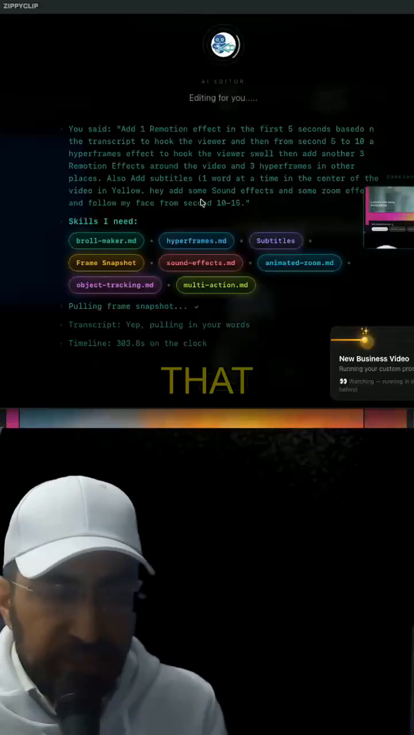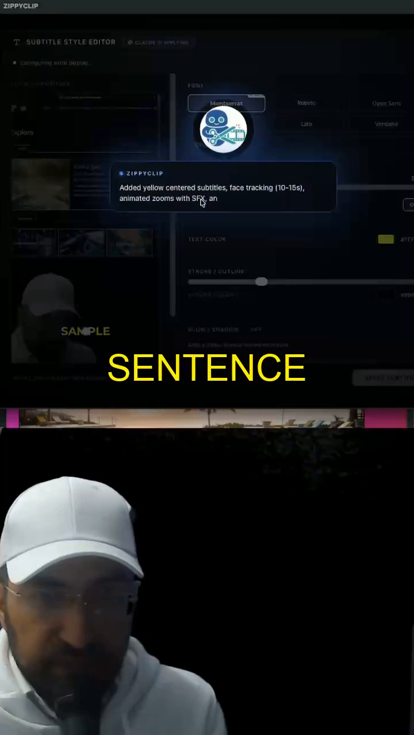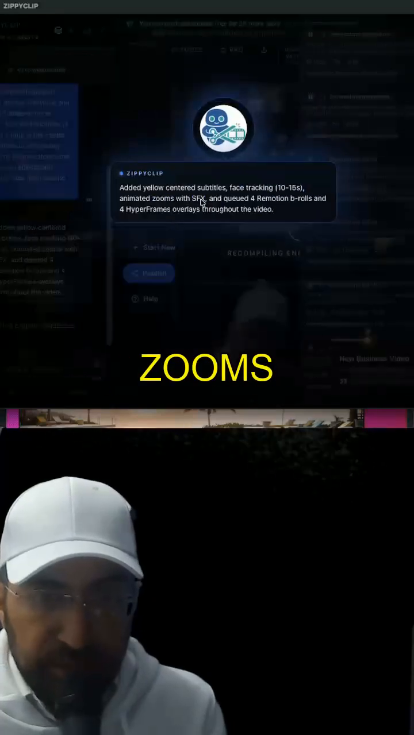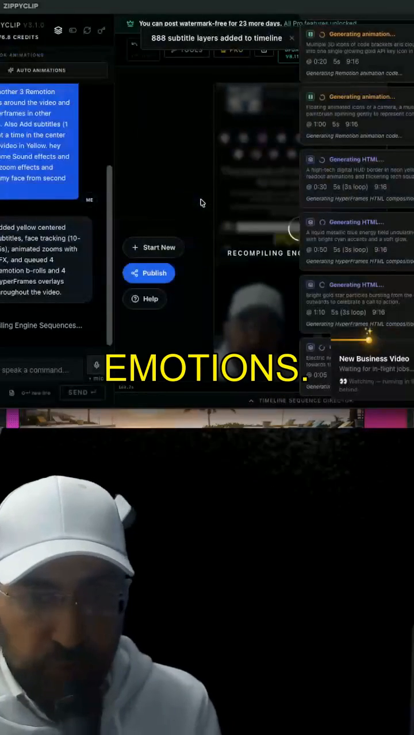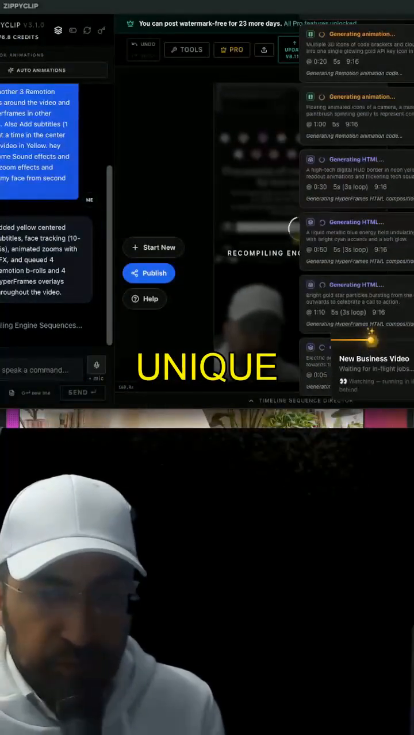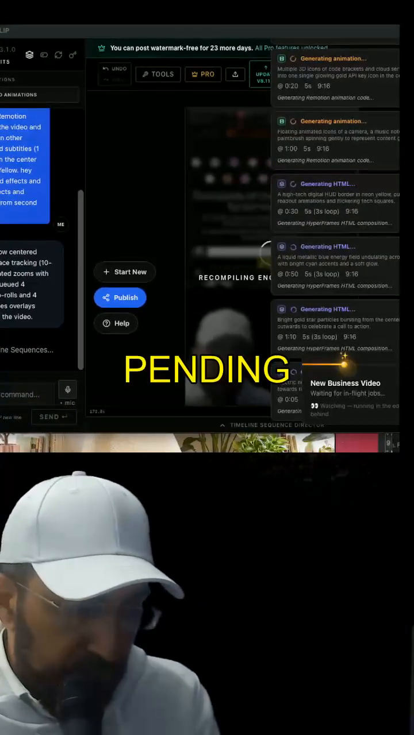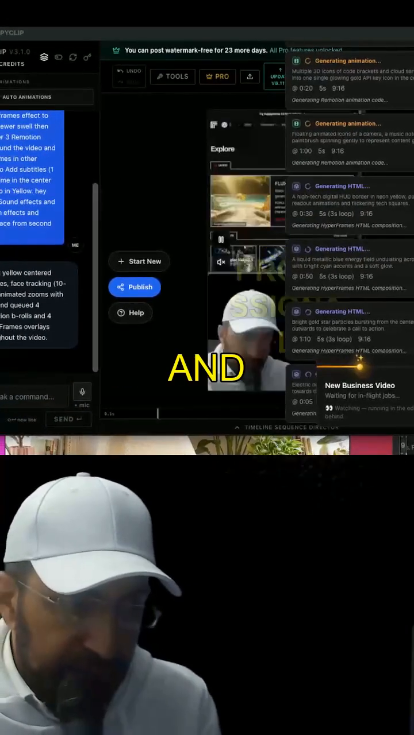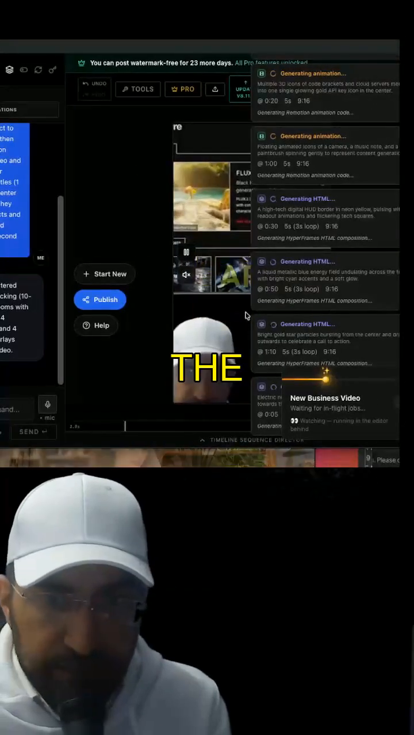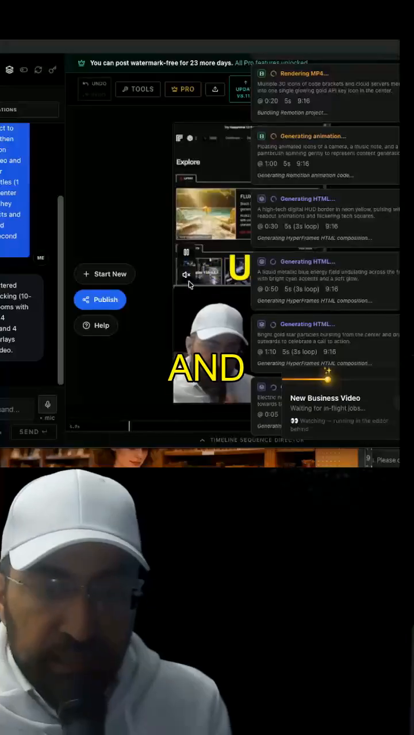So you can see all the skills that have been pulled by this AI. And you can see it saying added yellow center subtitles, face tracking, animated zooms with effects, queued for emotions. Now it's recompiling and it's creating all of these unique effects. You can see them on the right hand side of my screen. You can see all the pending rendering and creating the effects. You can see the subtitles have been created. You can see the zooming in and out.